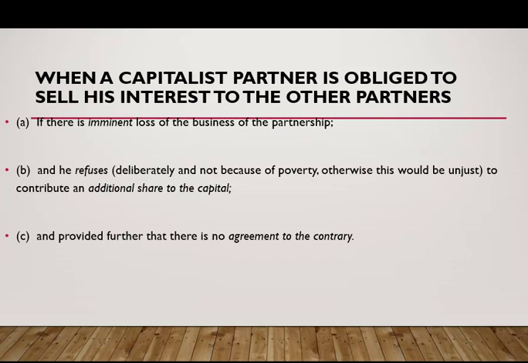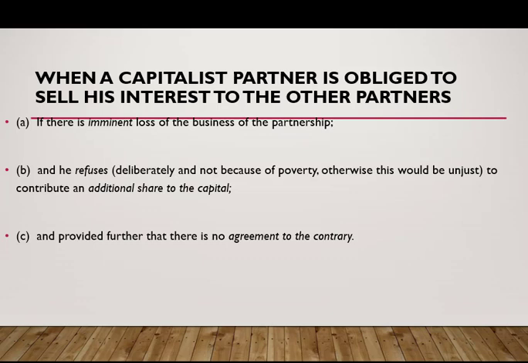As a general rule, however, he is not bound to contribute additional capital, but he should be bound in cases when there is a stipulation that he needs to contribute additional capital, and in cases as well that there is an imminent loss of the business of the partnership.